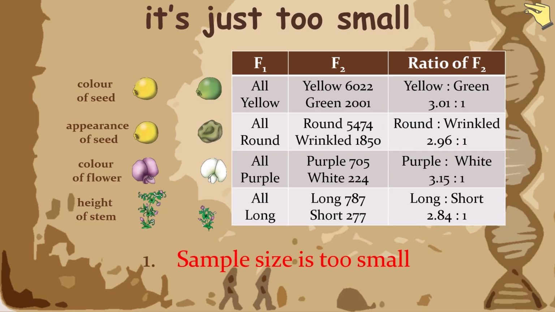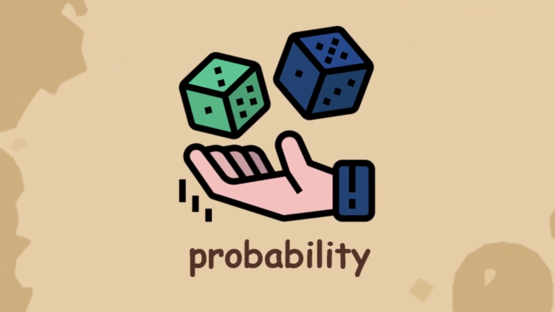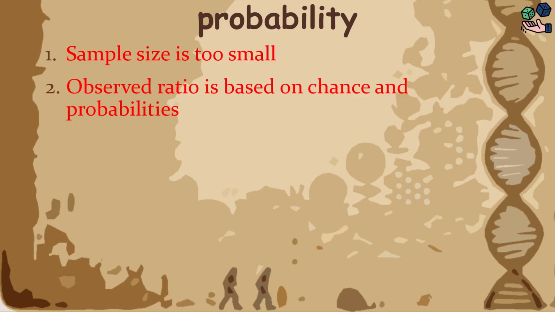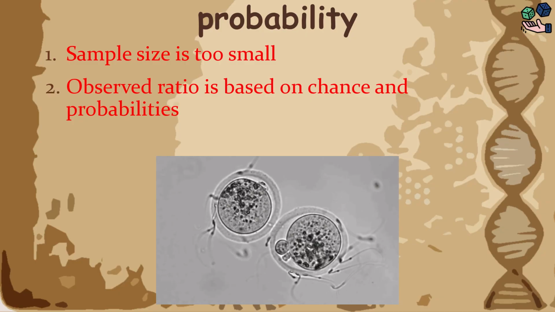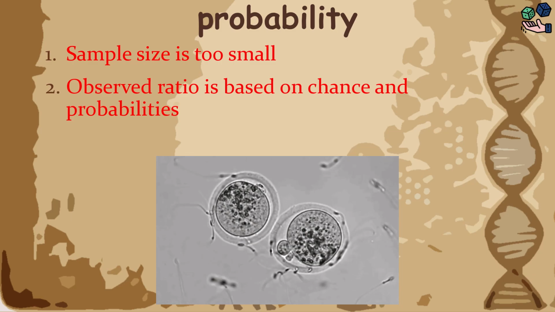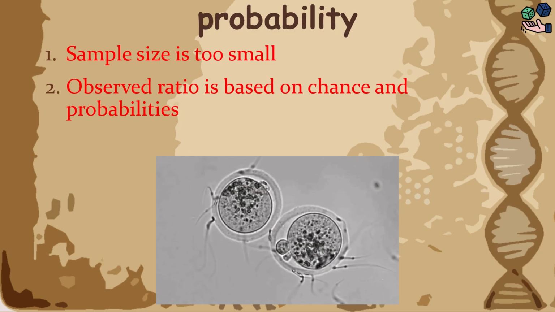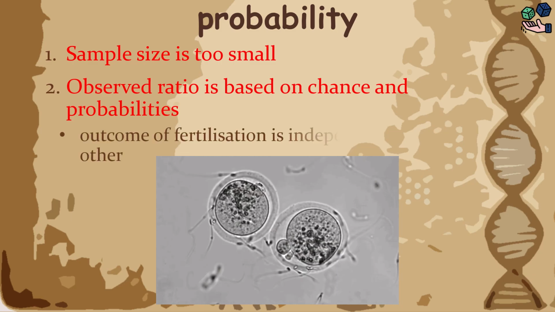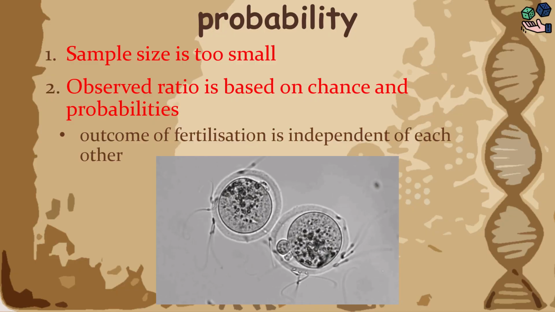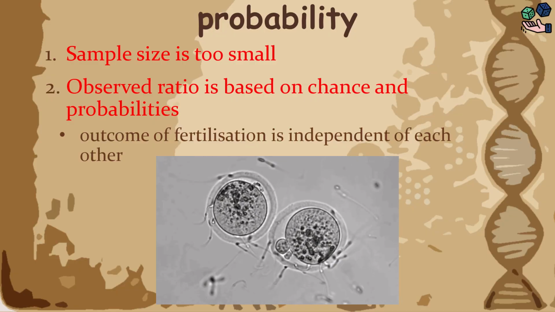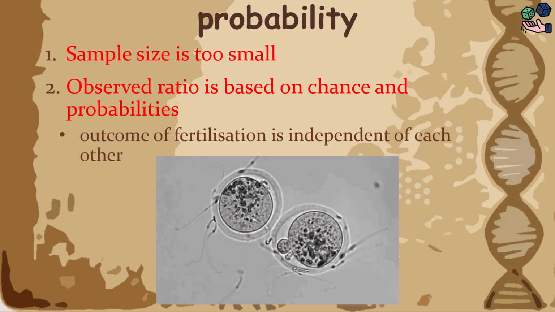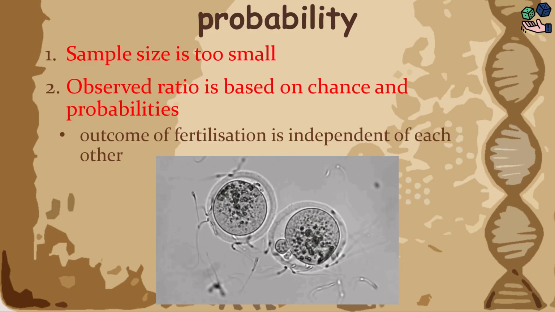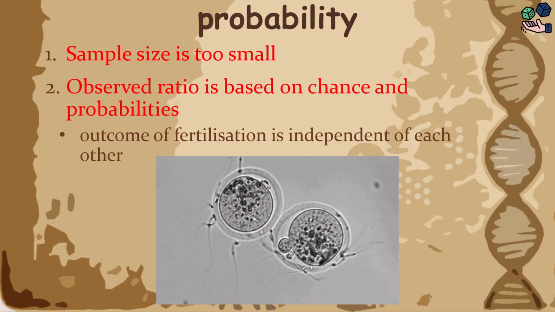So when the sample size is small, such as less than 1,000, the observed and expected ratios will unlikely be identical. In addition, the union of gametes is also based on chance and probability. This means that a random sperm will fertilize a randomly ovulated egg. So the combination of alleles an offspring will have is based on chance and probability. The outcome of each fertilization is also independent of the others. For example, regardless of your gender, your younger sibling will still have an equal chance of being either male or female. It is not the case that if you are a boy, your next sibling will be female.